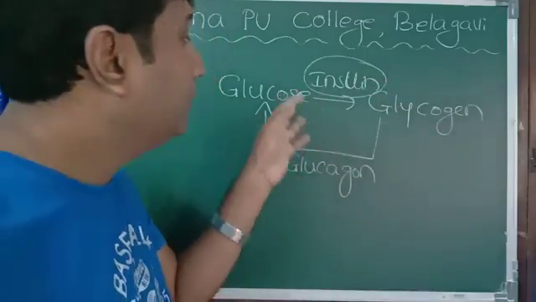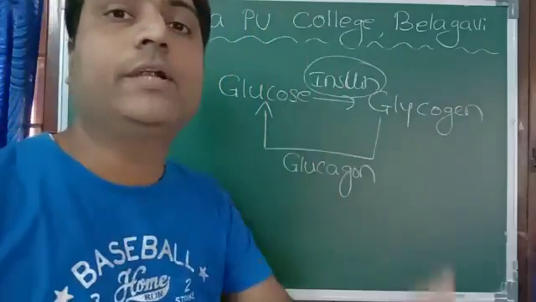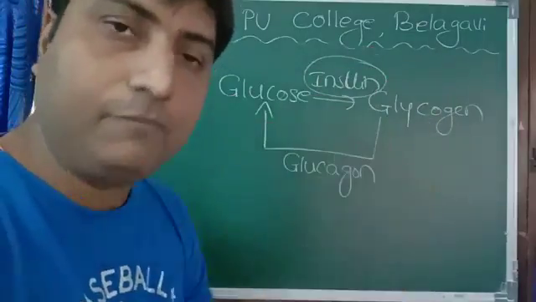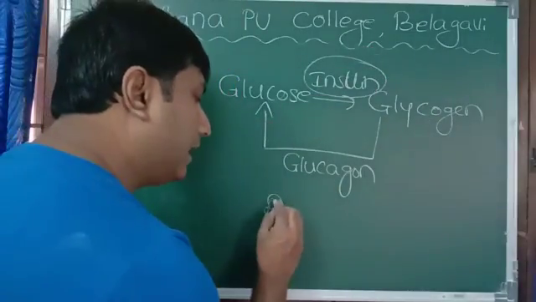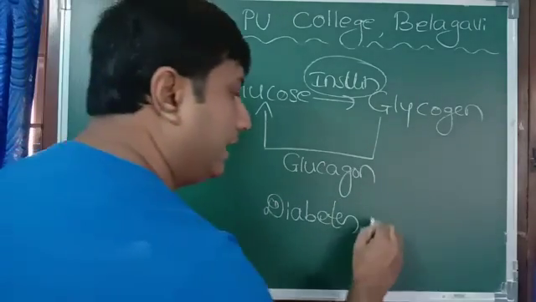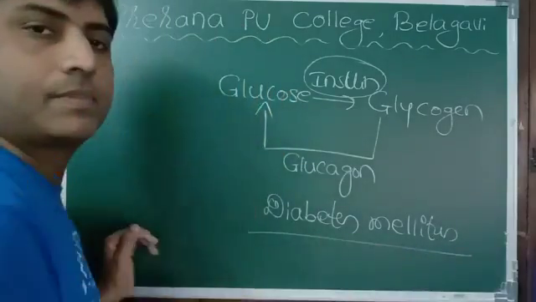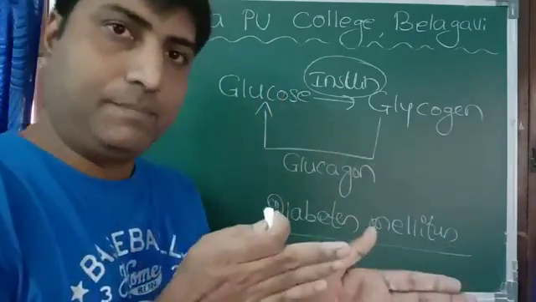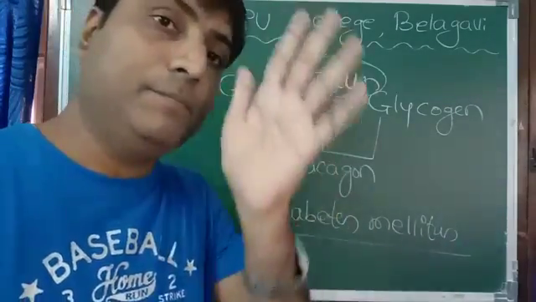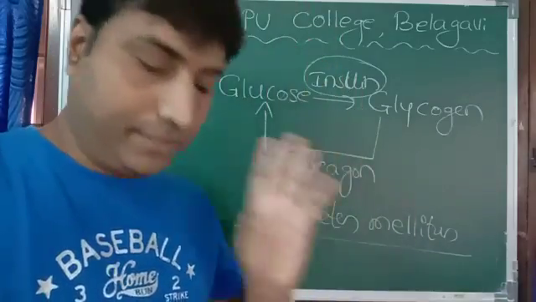At that time, the glucose level in the blood rises because it will not get converted into glycogen, and we call that person as suffering from a disease called diabetes, actually diabetes mellitus. And for such people, insulin is given in the form of injection. Such an important endocrine gland is pancreas.